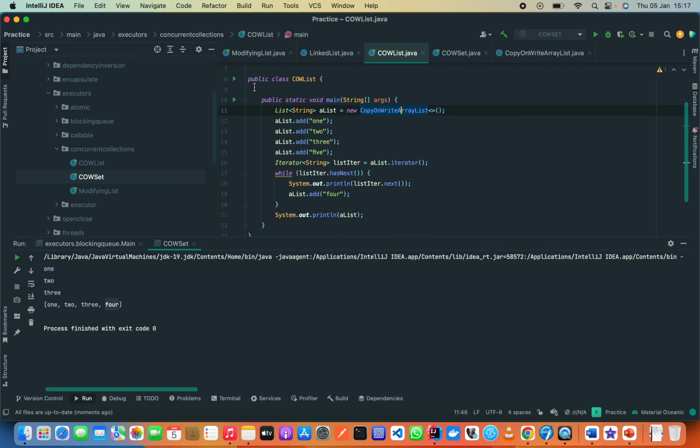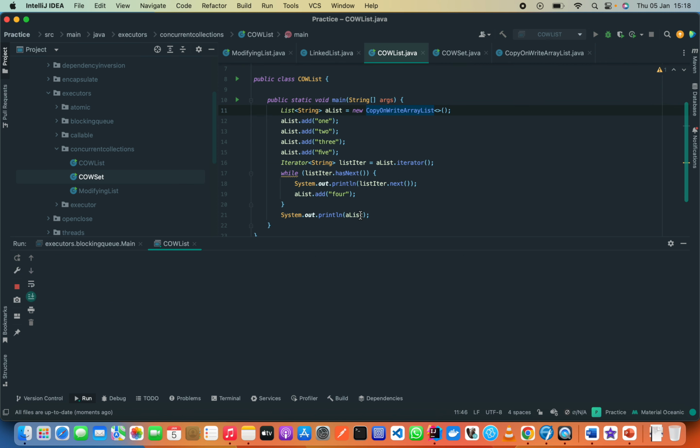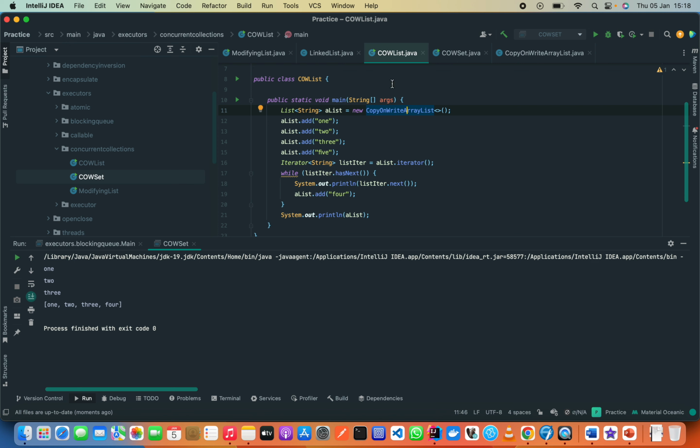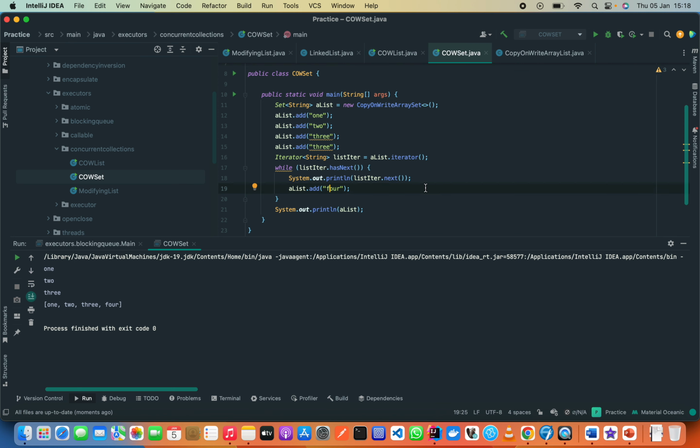We see that in here we have 4 appearing 4 times, but here we have it appearing just 1 time. This is because, as we are going to look at when we work on collections, a set maintains a list of unique values. So you cannot have 4 added more than once in a set. But in a list, it can appear as many times as you want.